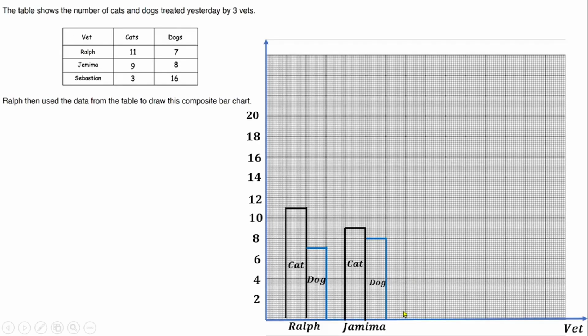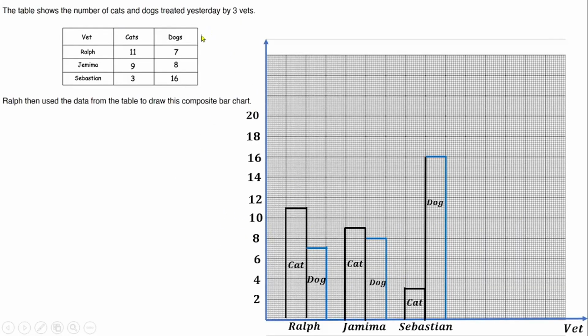So draw another straight line to 3, close it here, then draw the bar, which is representing the cat. Then for the dog, 16, draw another straight line to 16 up here, then close it, and that will give us the dog for Sebastian. So this is another way of representing the composite bar chart given to us. So we have demonstrated 2 ways you can represent the bar chart: like this, or you can put the second bar at the top here, and so on. So these are the 2 ways we can present a composite bar chart.